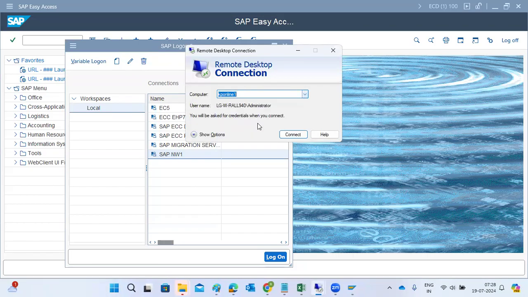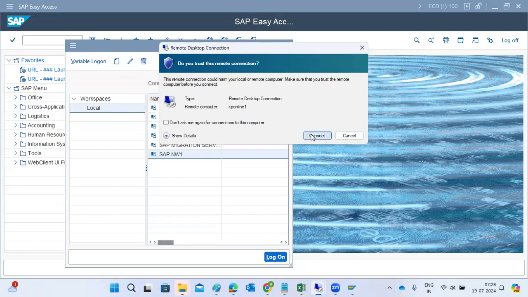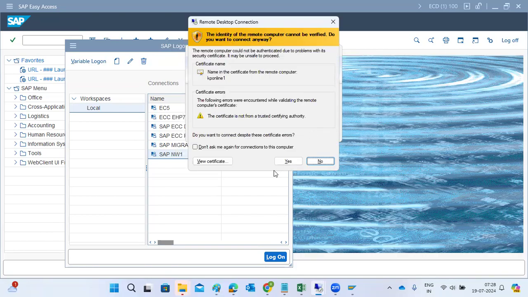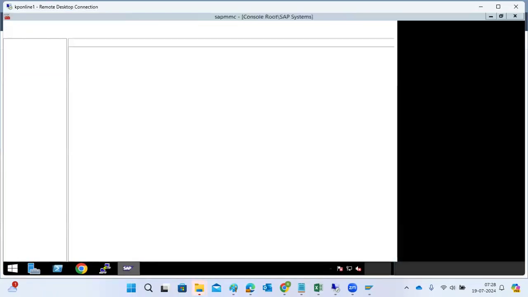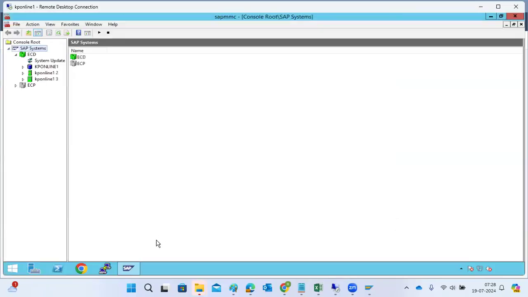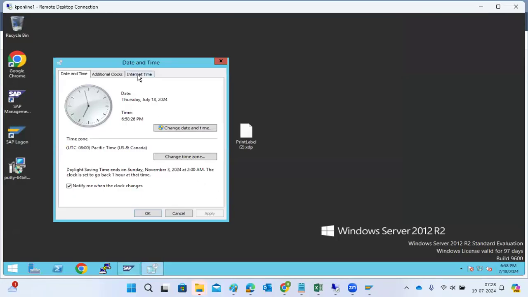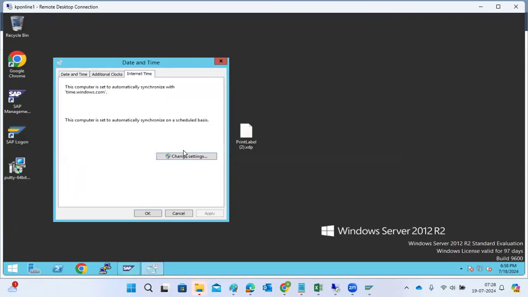Let's log into our application server host here and see what the time zone is. This is the app server here. If you see 6:58, actually here in our Windows-based systems there is some issue.